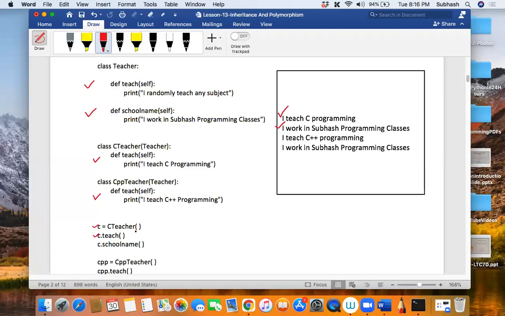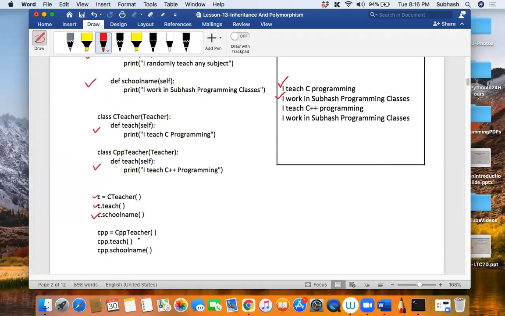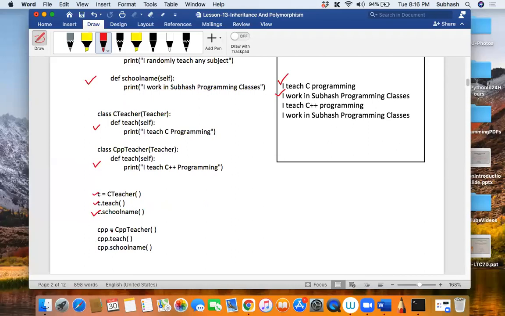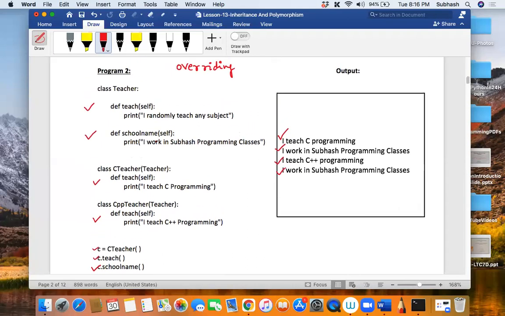Similarly, the same thing happens with the CPP teacher also. I'm creating an object of the CPP teacher class over here. When I say cpp.teach, the teach method belonging to the CPP teacher will get called, and therefore it says I teach C++ programming. Then cpp.schoolName will call the method belonging to the teacher class, so it says I work in Subhash programming classes. Is that clear, my dear friends? Is this program clear?